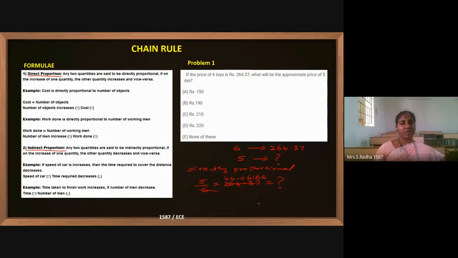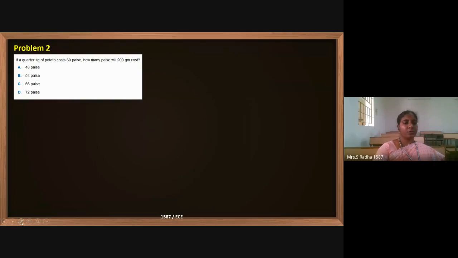Now multiply with 5, it becomes 33, 8, 33, 22, 22, 220.30 is the answer. 220.30 is the answer. Okay, I am going to the next problem.